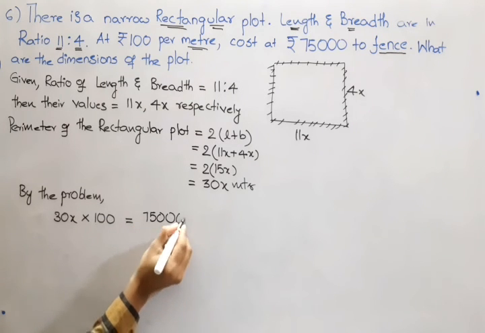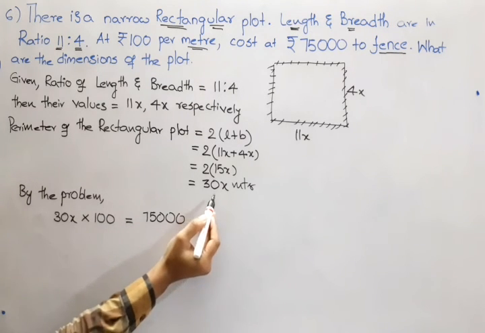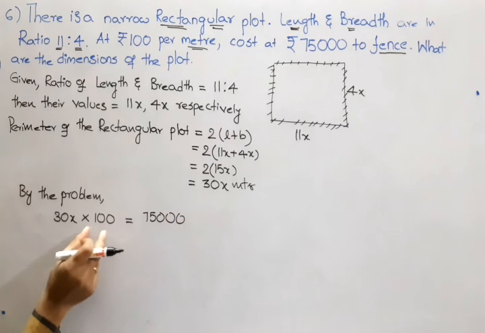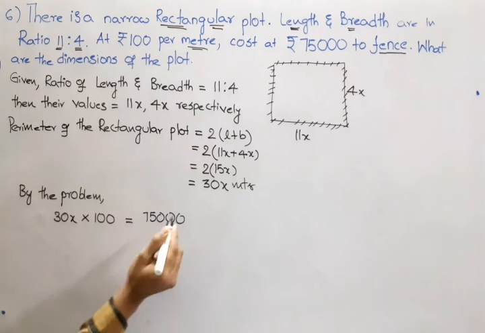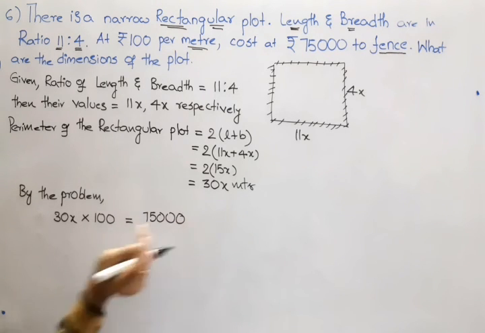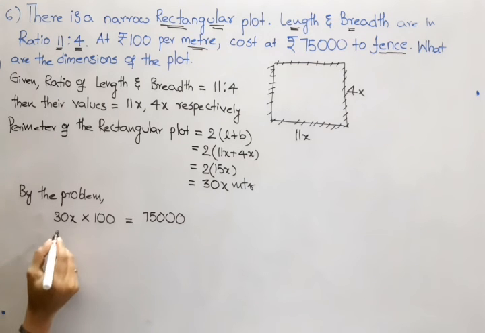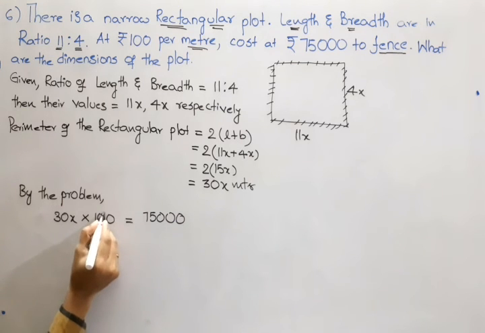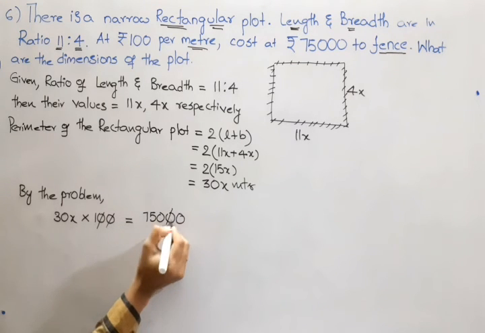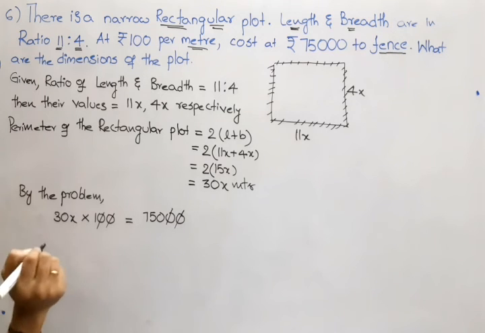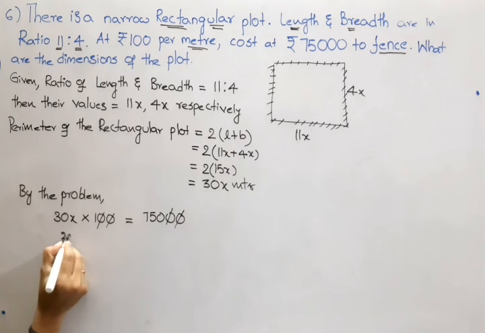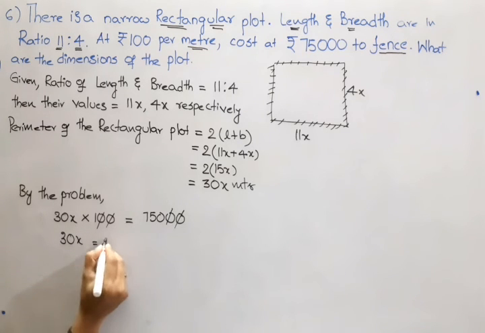Hope you got the point now. To fence these 30x meters, by costing at rupees 100 per meter, they are asking a total of 75,000. Now look, we can cancel this 0, 0. So 0, 0 can be cancelled here. So now what we have, 30x is equal to 750.